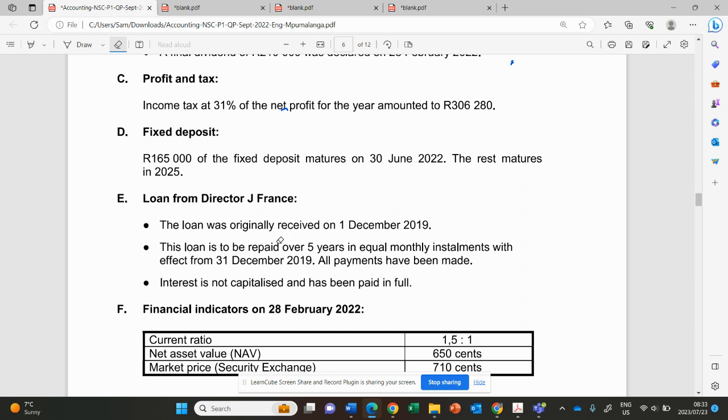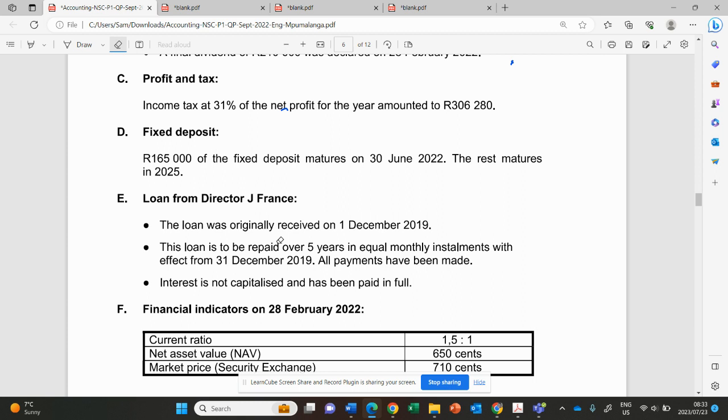We need to remove it from the long-term loan, because if we have an amount that we are going to pay in the next 12 months, it is going to be current, since current should be something that will be within 12 months. Then it will be a current liability.